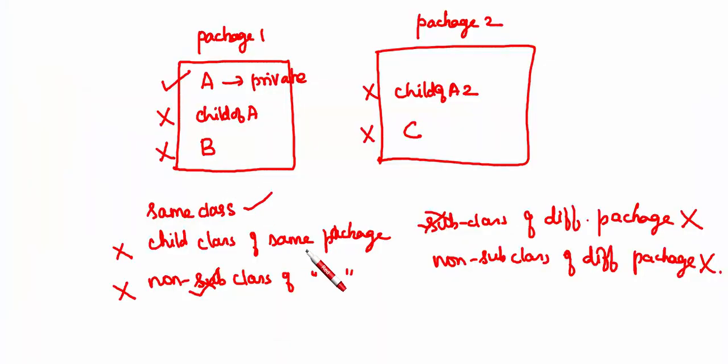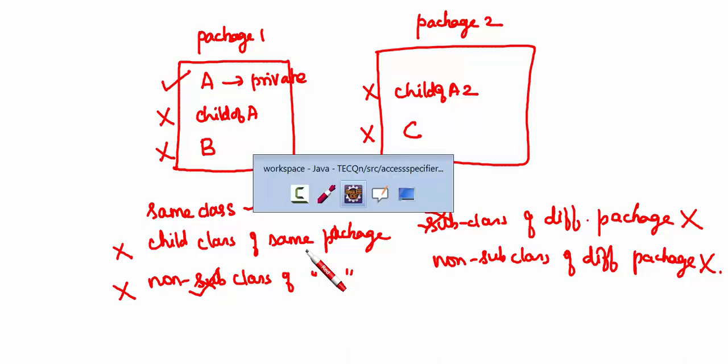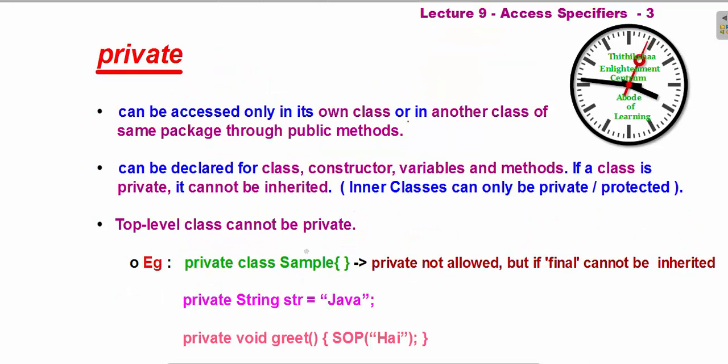So private, it is accessible only within the same class. Okay, to any other, either the subclass or the non subclass, it is not visible, either within the same package or to the other packages. Okay, next point they are telling, the top class level cannot be private, this we have seen.